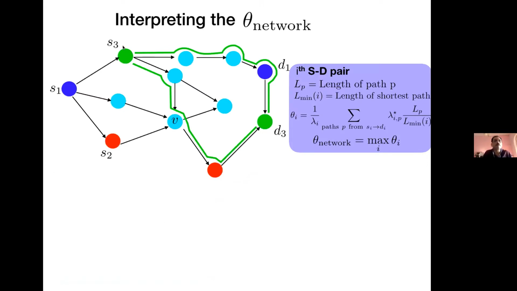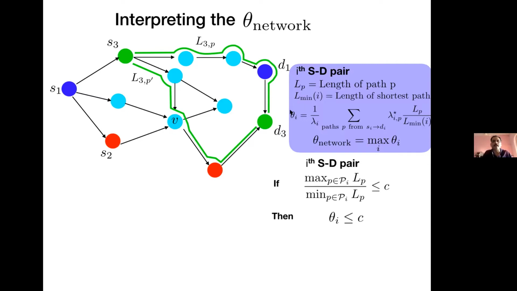So let's say S3 and D3 is my isolated source destination pair. There are two distinct paths, P and P prime, which have possibly different lengths. Let's say LP prime is shorter than LP. Now let's take an example where the maximum length of a path compared to the minimum length of a path for the same source destination pair is less than some constant. I'm using C, but this need not be the same as before. What it will entail is that theta I itself is less than C.